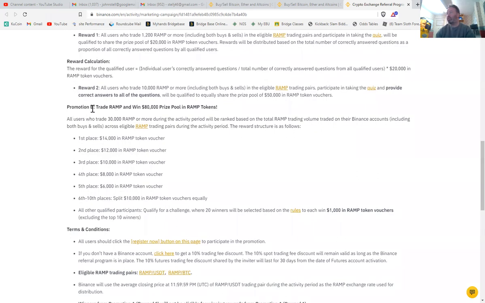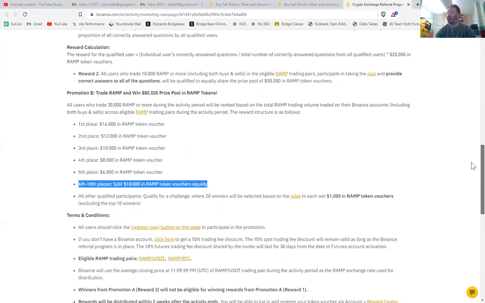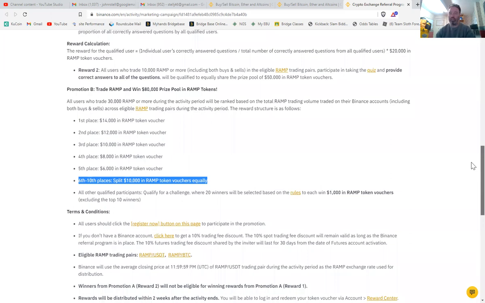Promotion B, sharing 80,000. You have to trade more than 30,000 Ramp to get a share in this. If you want to try and finish in the top 10, then you obviously don't know how many you're going to have to trade. You're going to have to trade a lot more, probably like $1 million worth of USDT.